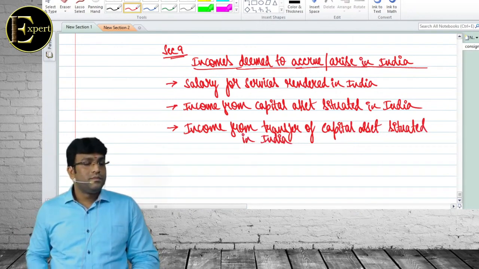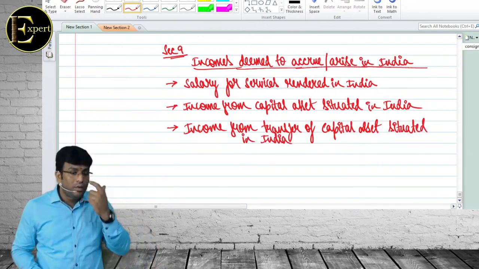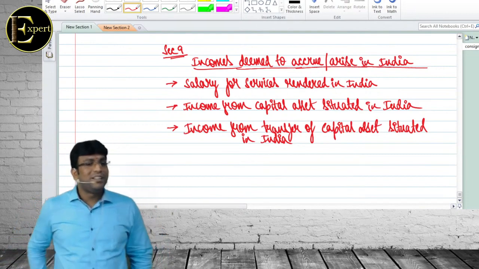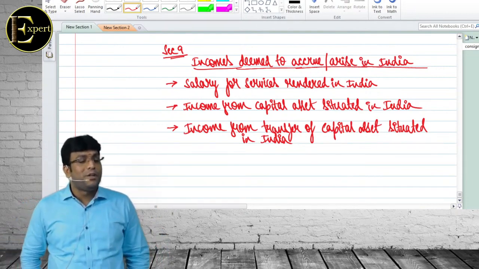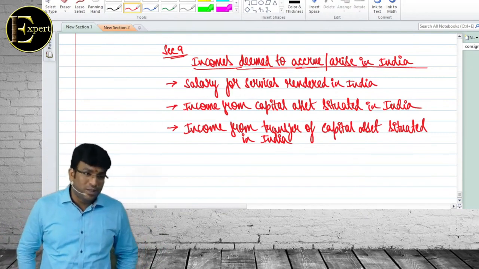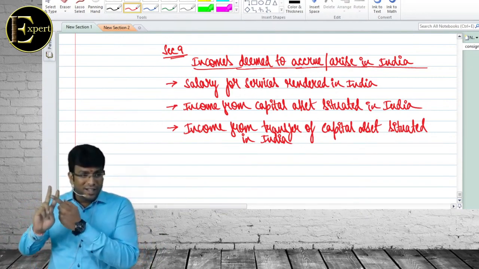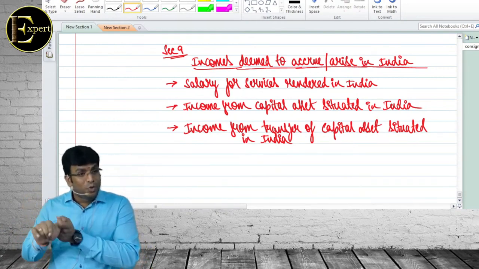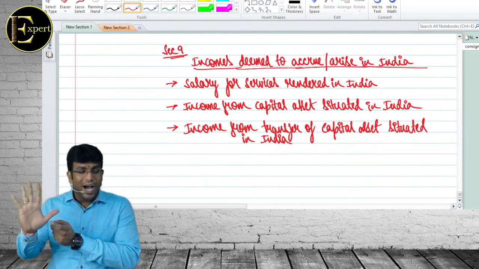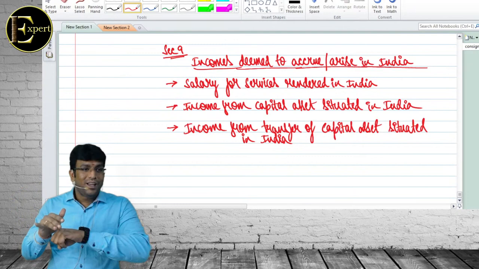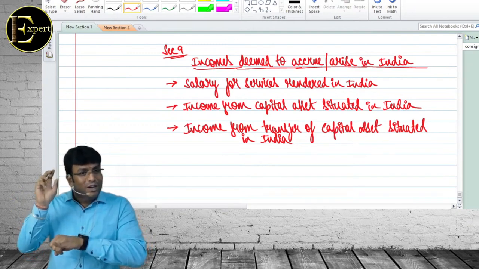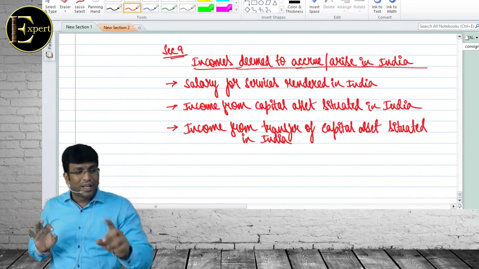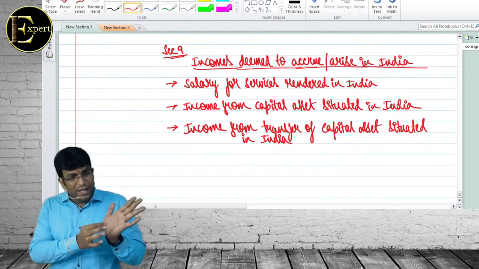Yes, sir. Sorry? Capital asset? Oh, capital asset definition सुना नहीं क्या कभी? Capital asset is defined by section 2(14), which says capital asset means property of any kind, movable or immovable, tangible or intangible, but does not include stock in trade, personal effect, rural agricultural land, special gold bonds, national defense bonds. Personal effect excludes jewelry, drawings, paintings, sculptures, archaeological collections and work of art. I'm sure कुछ तो light जला होगा. This is the first thing you learn in the capital gains chapter. Because capital gain chargeability section is section 45 subsection 1, where the first condition is there should be a capital asset.